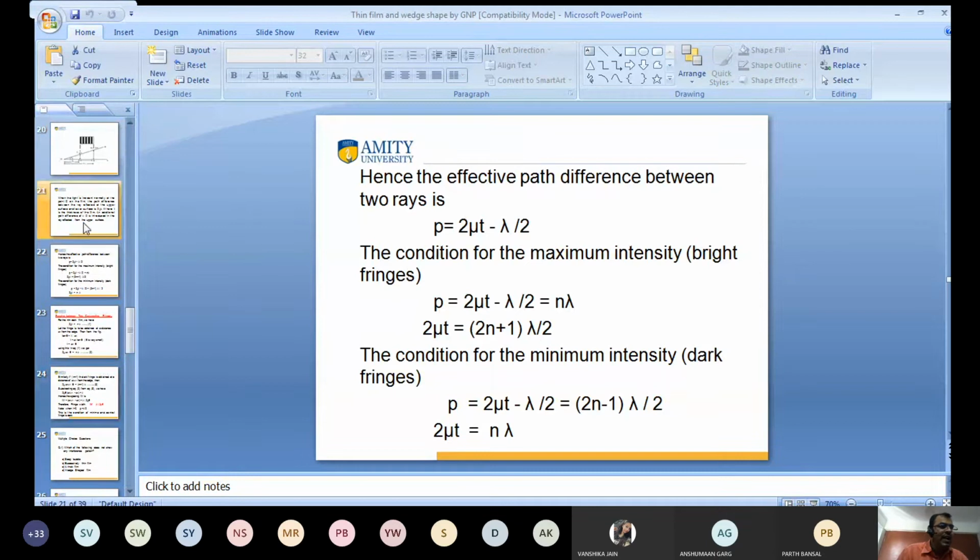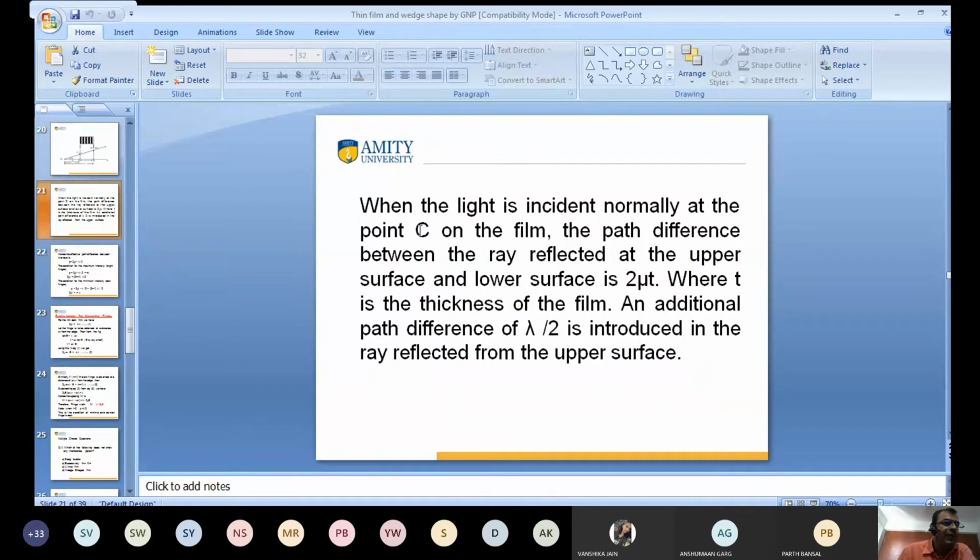When the light is incident normally at the point C of the film, the path difference between the rays from the upper surface and lower surface is 2 mu t cos r. But for normal incidence, r is 0 and cos 0 is 1, so the path difference is 2 mu t, where t is the thickness of the film.